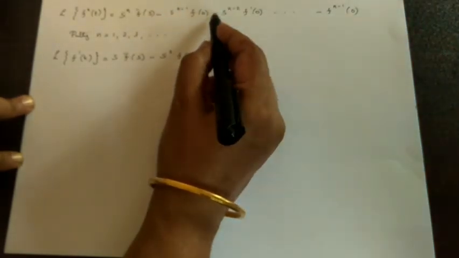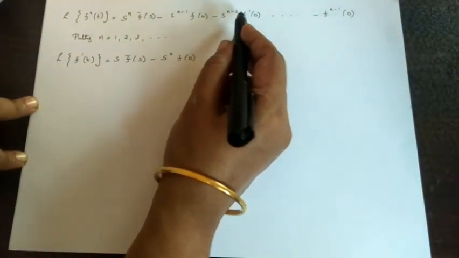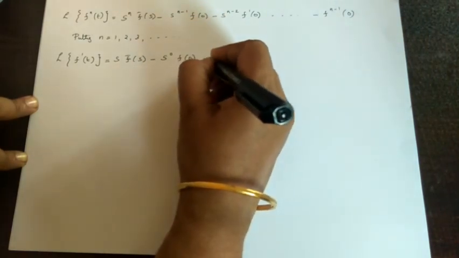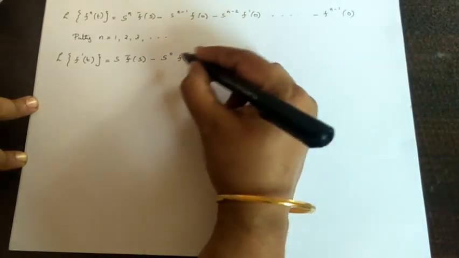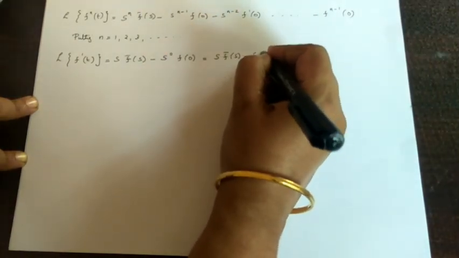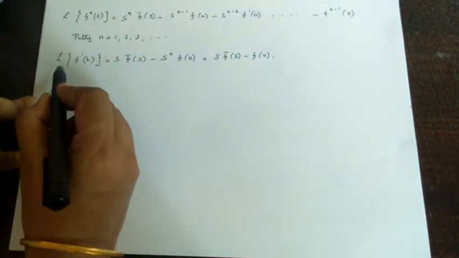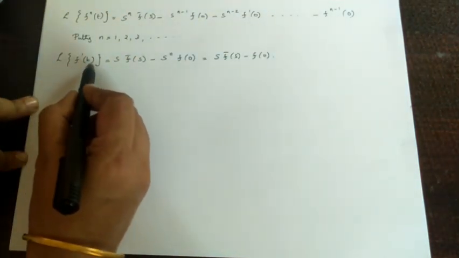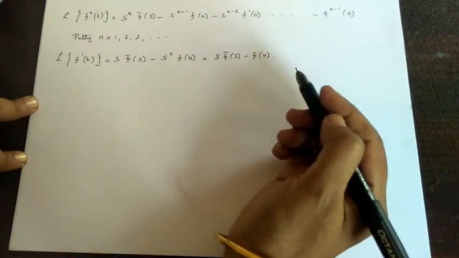Here we do not take the s raised to 1 minus 2 term. Therefore it ends here: s f bar s minus s raised to 0, which means 1, f of 0. That we have already proved. The Laplace transform of the first derivative f dash t is s f bar s minus f of 0.